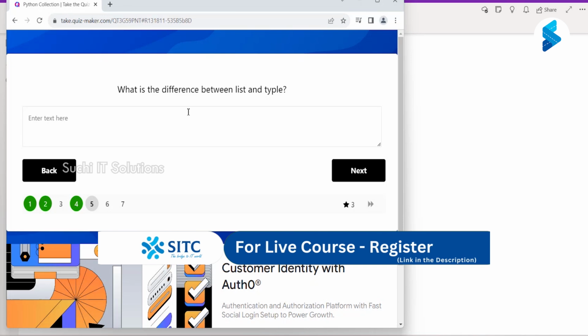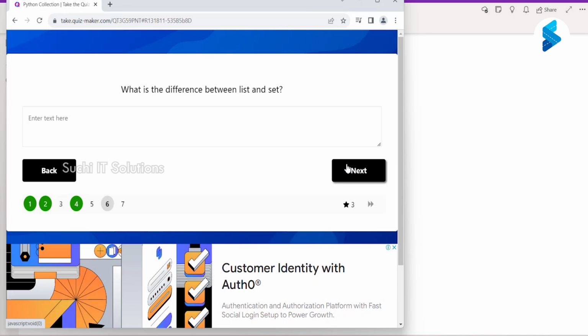We cannot modify it. What are the differences between list and set? List is a sequential data structure, whereas set is non-sequential. List is ordered, set is unordered. List allows duplicates, whereas set doesn't allow duplicates.